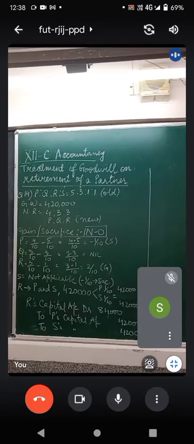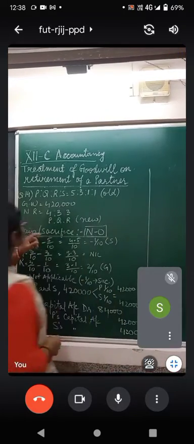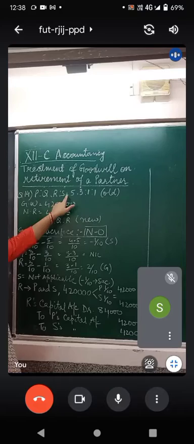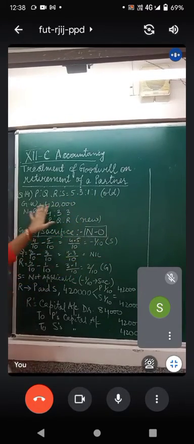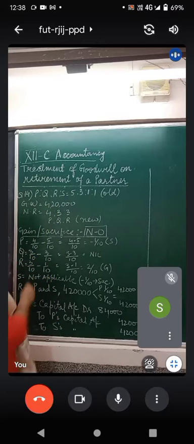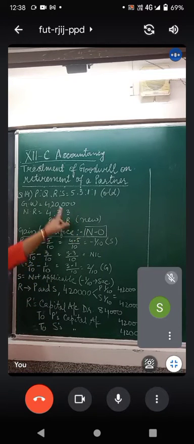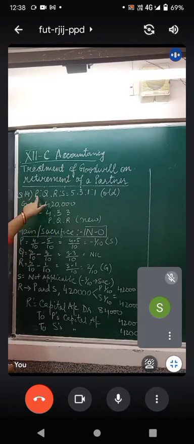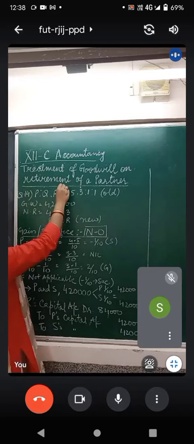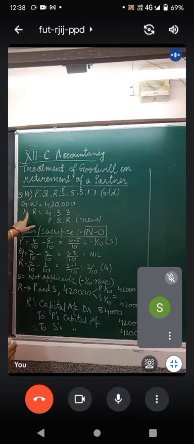To save time, I already have it for you. The old partners are P, Q, R and S in the old ratio 5:3:1:1. The goodwill of the firm stands at ₹4,20,000. This is the goodwill at the time when S is also a partner and exists in the firm. The new ratio of P, Q, R, since S is retiring, is 4:3:3.